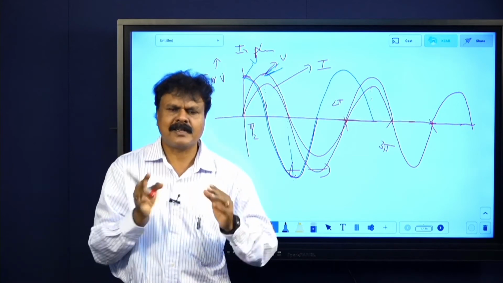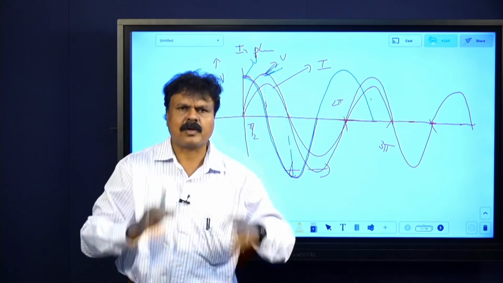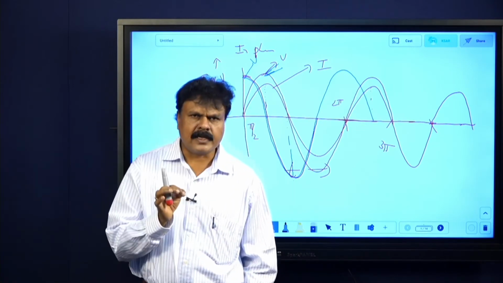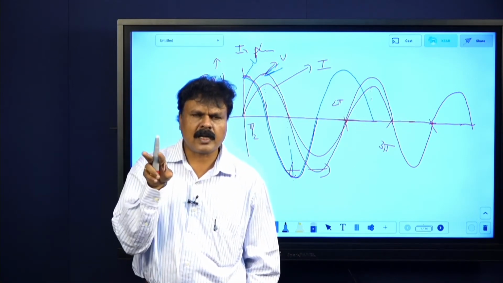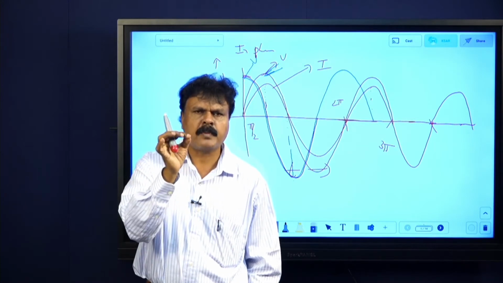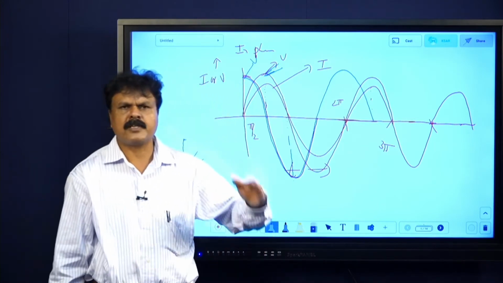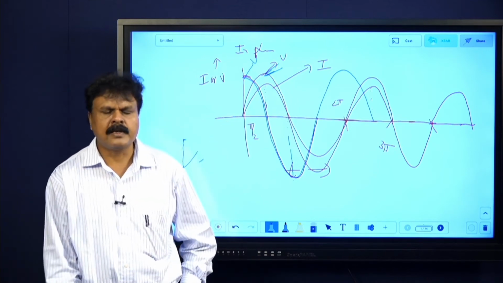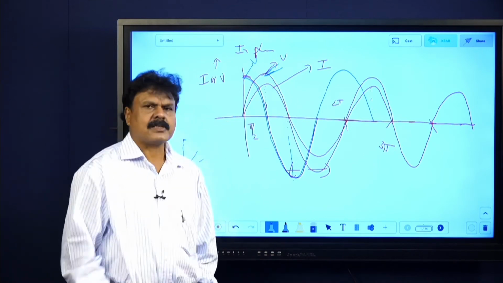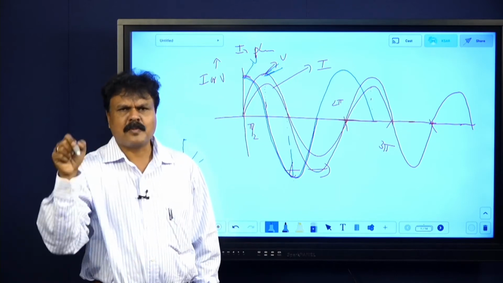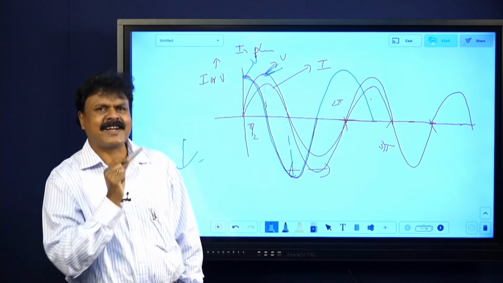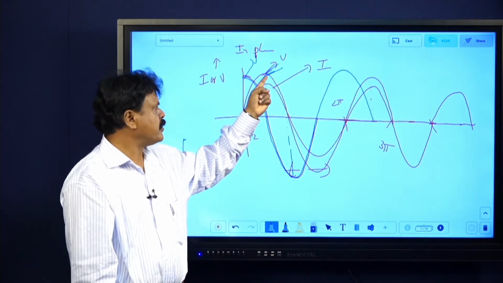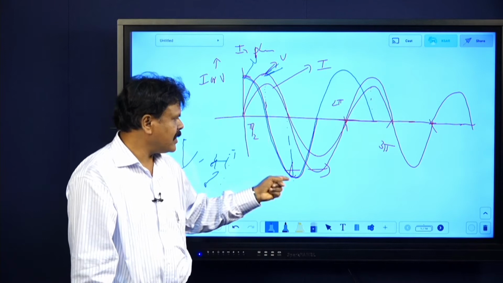Vice versa, you know, write in this way. In phase, out of phase. In phase means two quantities are said to be in phase when both the alternating quantity reaches maximum and minimum simultaneously. Out of phase means one reaches maximum, other reaches minimum, and vice versa. Representing this is a little difficult. In phase can be written, out of phase you have to write very clearly. When this is 0, this must be maximum, it must be drawn exactly like this.